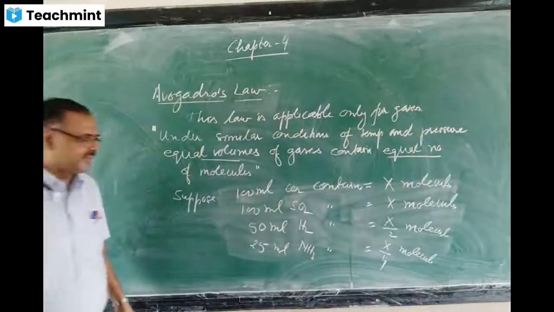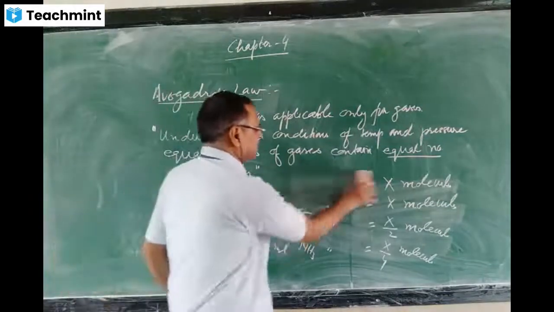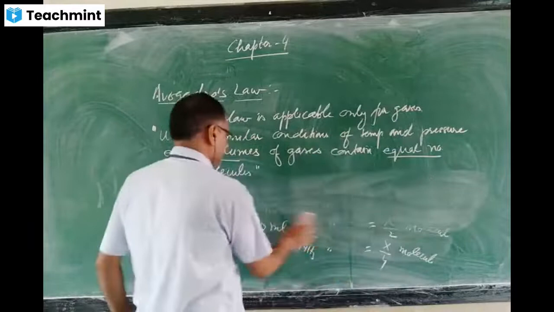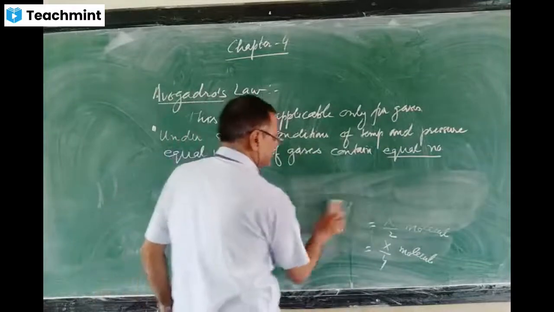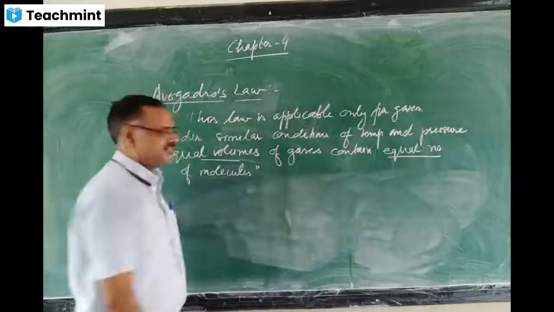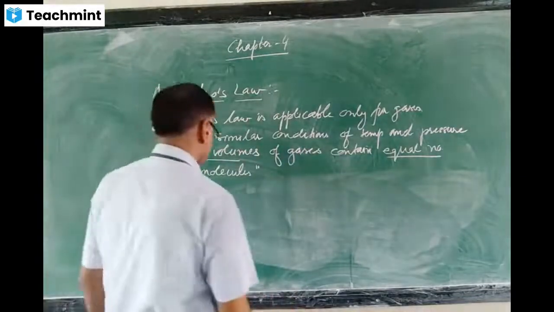Now one more example. I think it is clear to you. It is very clear that equal volumes of gases contain equal number of molecules irrespective of the nature of the gas. Whatever the gas is, if the volumes are the same, the number of molecules will be the same.